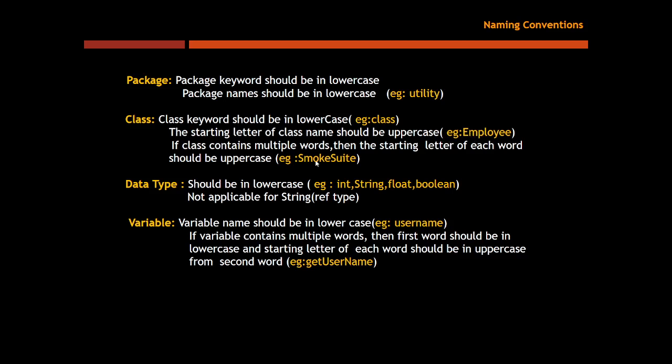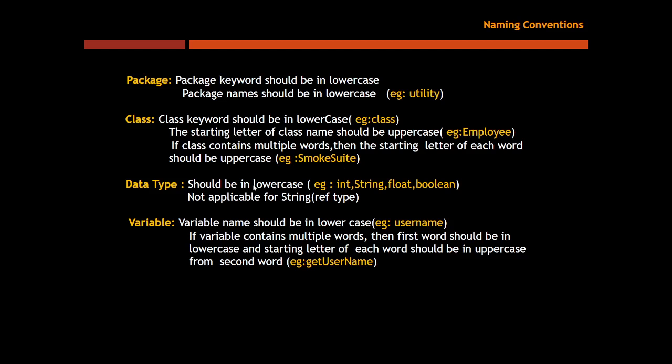If a class contains multiple words, for example, this is a single word, but this contains multiple words, more than one word. Smoke is one word, suite is one word. If it contains multiple words, then the starting letter of each word should be uppercase. For example, Smoke is uppercase and Suite is uppercase. Though it looks like a single word, indirectly it contains multiple words, combined, but actually they are different words, smoke and suite. Like that, we need to specify.